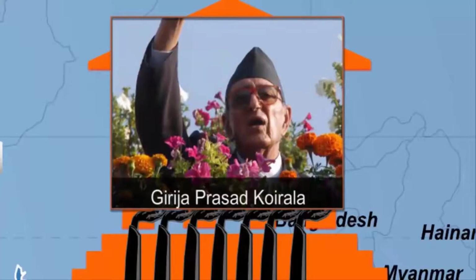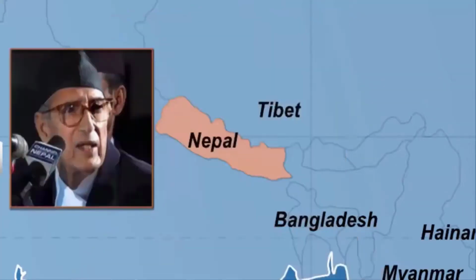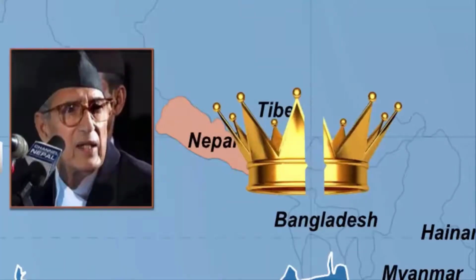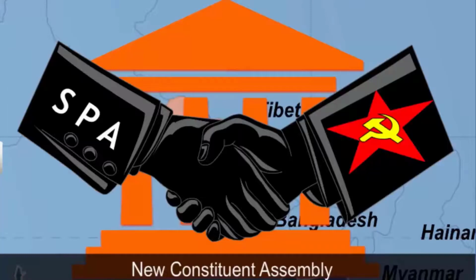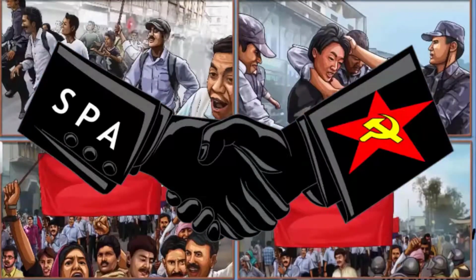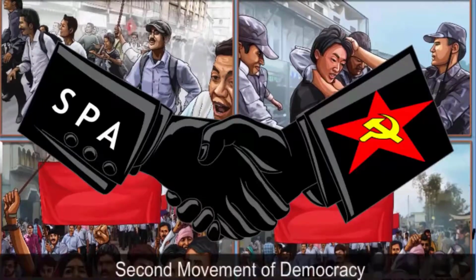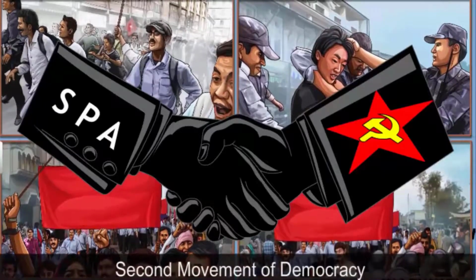The restored parliament in Nepal passed laws taking away most of the powers from the king. The SPA and Maoists came to an understanding about the election of the new Constituent Assembly. This struggle and the People's Movement came to be known as Nepal's second movement of democracy.